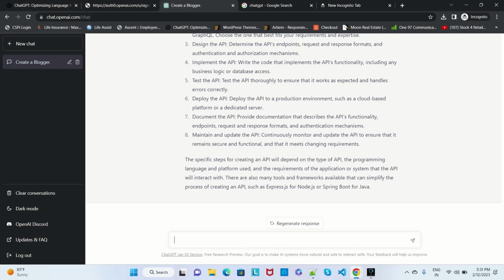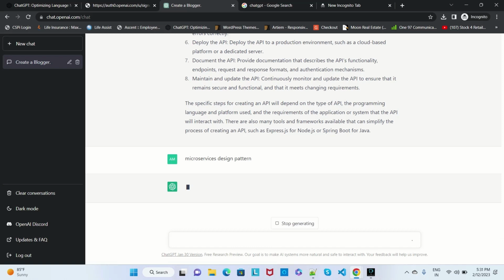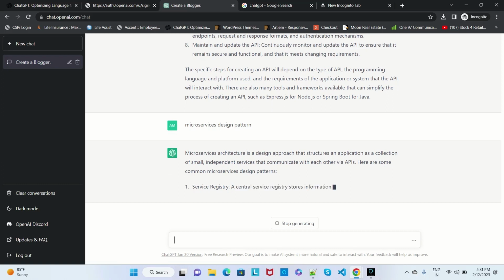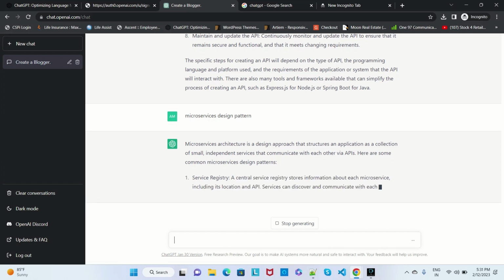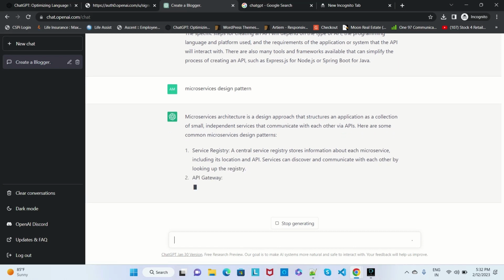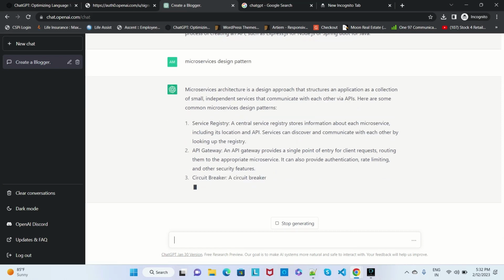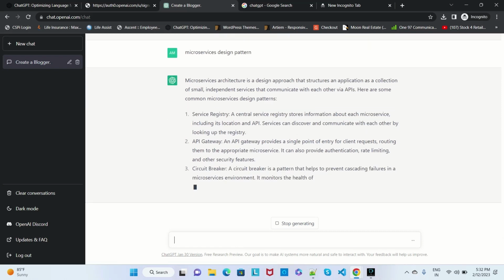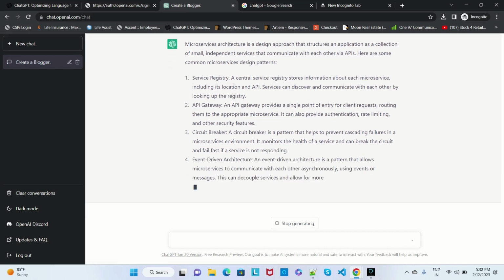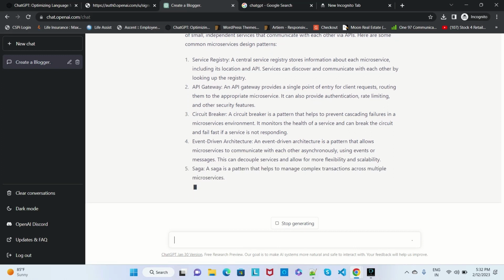And suppose I want a microservice design pattern, so the design pattern, service registry is there, so that will give you an overview of the service registry, and then API gateway. All the design patterns which are there in microservice architecture will be shown. So whatever you want, instead of that, directly you can go for ChatGPT. You can search ChatGPT, some very good features which have come in the market.